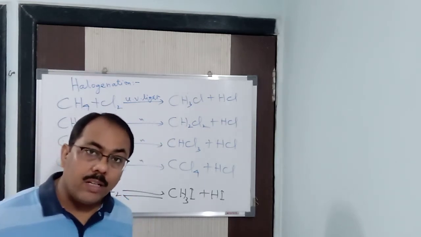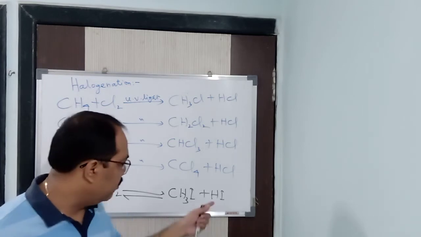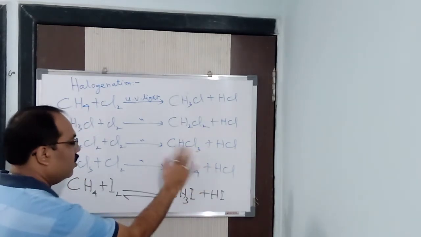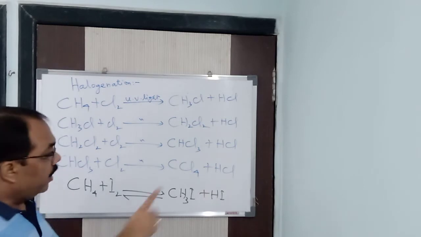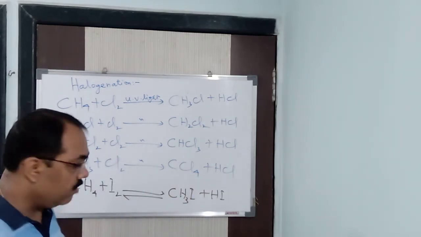Then how will you prevent it? How will you make the reaction irreversible? It is reversible now because HI is a very strong reducing agent. Here you may ask, what about HCl? What I said is that HCl is a reducing agent, but not as strong as HI. For that reason, it does not make the reaction reversible. Remember it.